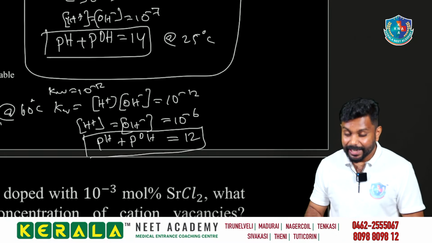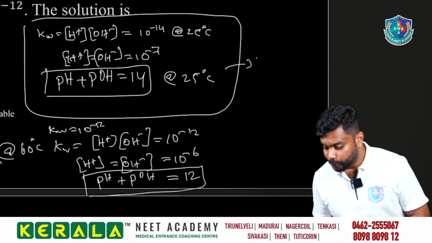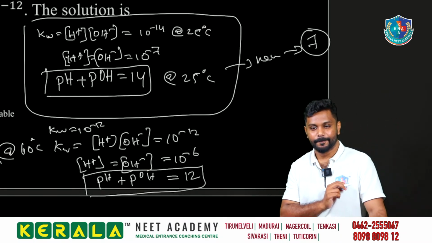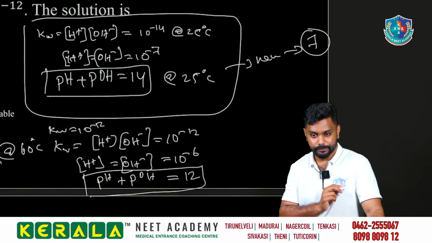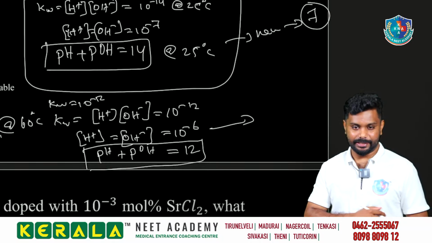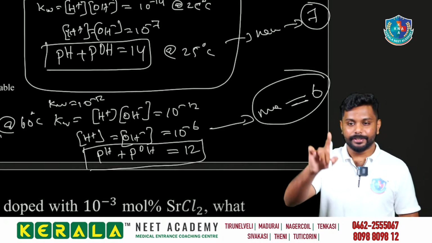Which means in normal, standard condition, the neutral is at 7. And when it happens at 60 degrees Celsius, the neutral is at 6. You got it, right?